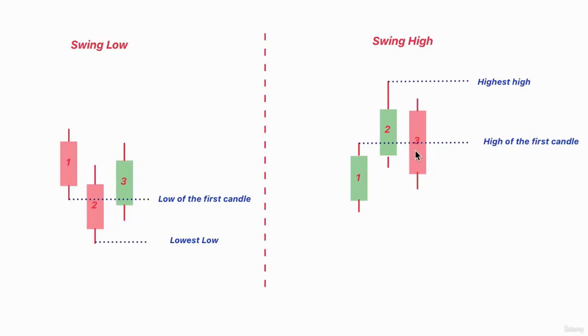A swing high is formed by 3 consecutive candles. The high of the first candle is violated by the second one. The third candle is forming a lower high than the second one. A swing low is also formed by 3 consecutive candles. The low of the first candle is violated by the second one, and the third candle is forming a higher low than the second one.